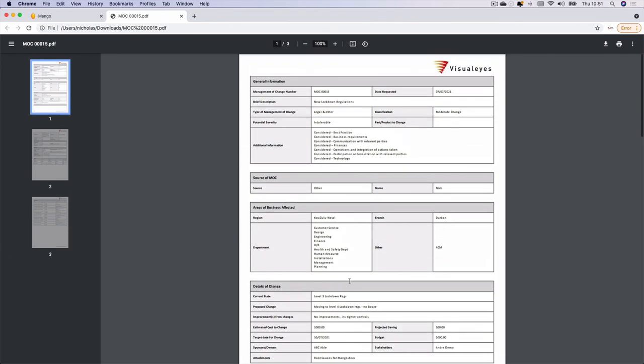So I trust that gives you a brief overview of the brand new management of change module that has been released by Mango.